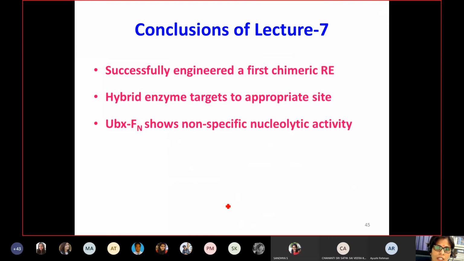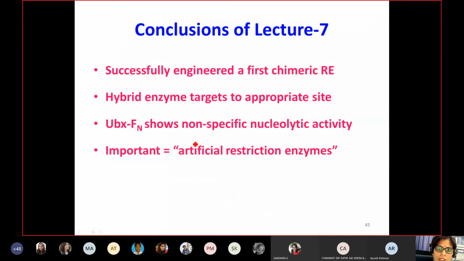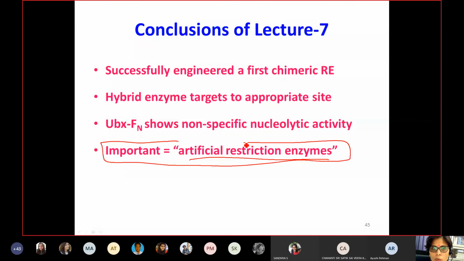So finally they were able to create an artificial restriction enzyme, and this is what we want to study: what are the tools we can use for our own purpose, and how you can use this naturally occurring system to mutate or create designer enzymes for site-specific cleavage. That is what we want to study.